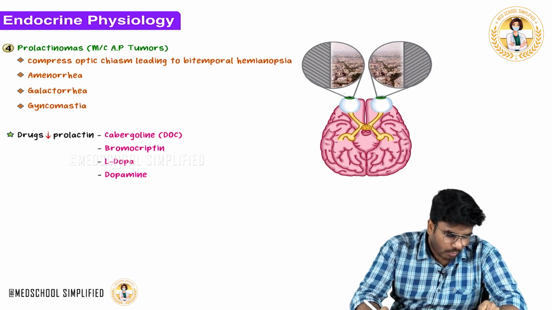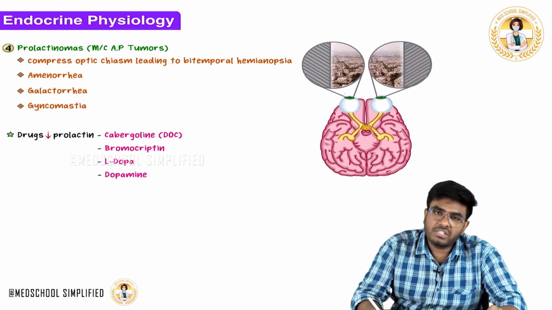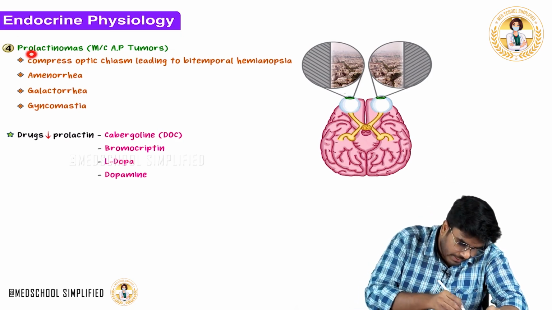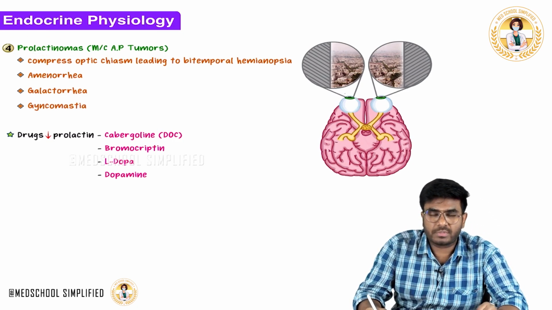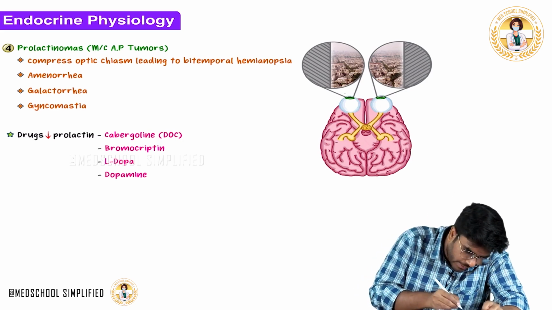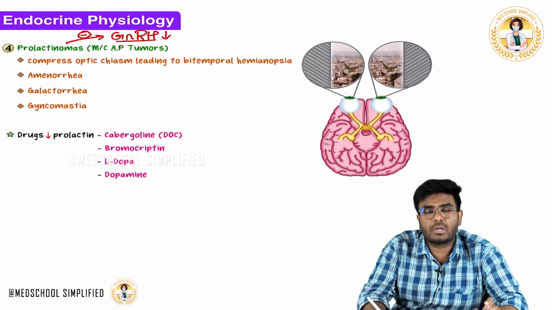Now, apart from this, what other clinical features will be there? If this happens in a female, she is going to have amenorrhea. Why? Because it's a prolactinoma, a prolactin producing tumor of the lactotropes. Prolactin will inhibit GnRH, the gonadotropin releasing hormone, so GnRH goes down.